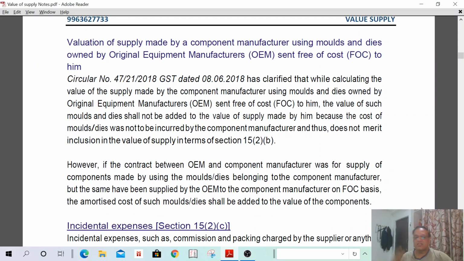In such a case, he is also eligible to claim input tax credit, because the original equipment manufacturer has sent them free of cost. Actually, for any item sent free of cost, ITC shall not be allowed. But here, as per the circular, the original equipment manufacturer can claim the input tax credit also. Understand? First you read one time, then you can easily understand.